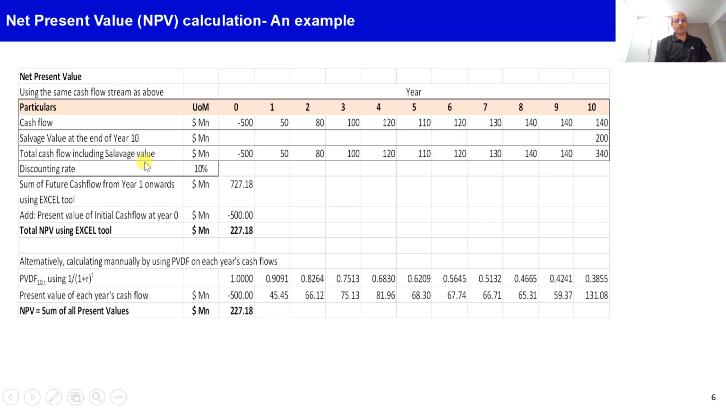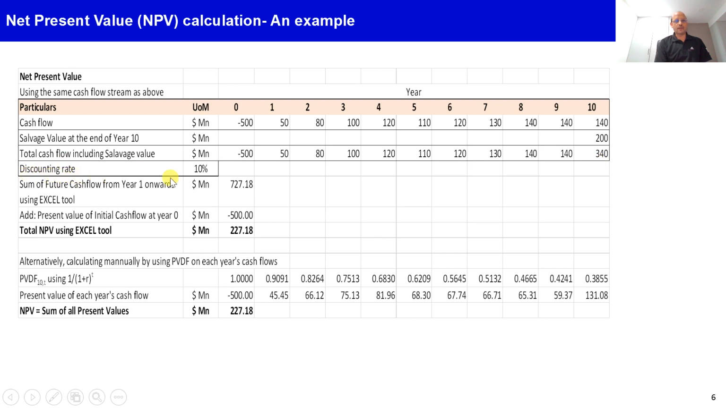So the total cash flow for each year will be: year zero will be negative 500, that is at the beginning of the period. The first year will be positive 50, then the second year will be positive 80, like that. The last year, year 10, will be 340, which is 140 of the regular cash flow plus 200 of the salvage value. So 340 will be the total cash flow for that year.